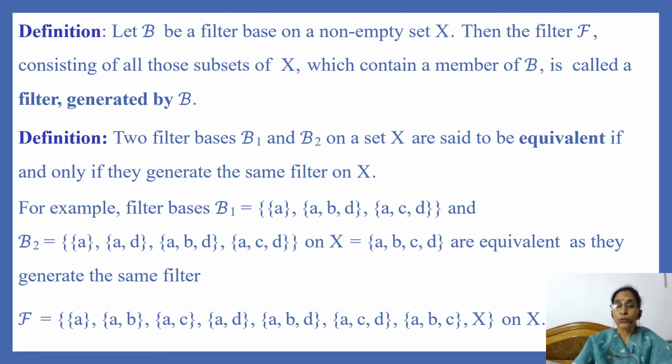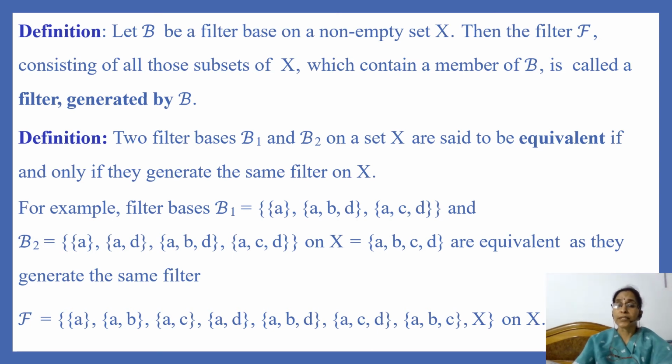Now we have a definition. Two filter bases B1 and B2 on a non-empty set X are said to be equivalent if and only if they generate the same filter on X. For example, consider two filter bases B1 and B2 on a non-empty set X containing four elements A, B, C and D. Let B1 consist of three sets: singleton A, a set containing A, B, D and a set containing A, C and D. And filter base B2 contains four subsets of X: singleton A, doubleton A and D, a set consisting of A, B and D and a set consisting of A, C and D.